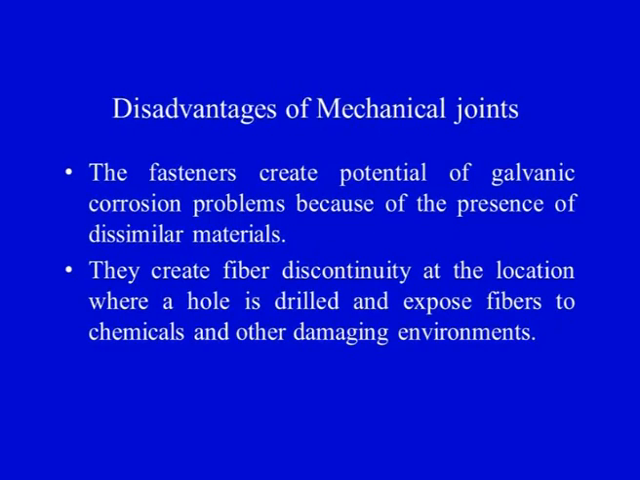The fasteners create potential of galvanic corrosion because of the presence of dissimilar materials, because the fastener, as I have already seen, would be of a different material as compared to the adherents, because adherents in our case are composite adherents. So, when composites are in contact with any other material, the chances of galvanic corrosion are aggravated. So, that is another disadvantage of the mechanical joints.